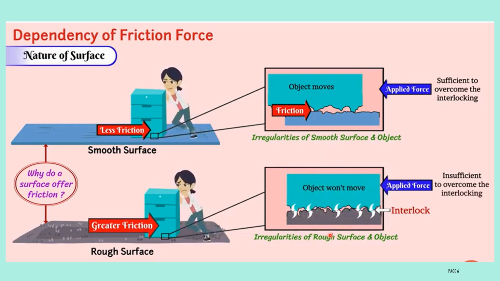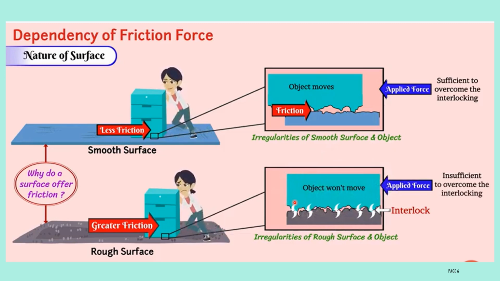But in the case of a rough surface, you have more irregularities. When the object comes in contact with these irregularities, the interlocking will be more. Then if you want to make the object move, you have to apply more force. Sometimes even if you apply more force, the object will not move at all because of the strong interlocking.